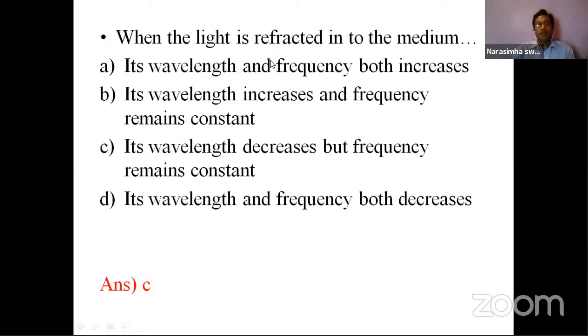Observe this: the first one is not possible, as there is a change in velocity. The last one is not possible, because it is not compulsory that both should decrease, since the frequency should be constant. B is not possible. So the most desirable option is C, because the wavelength has a chance of decreasing and the frequency remains constant. Yes, this is possible. So option C is correct.